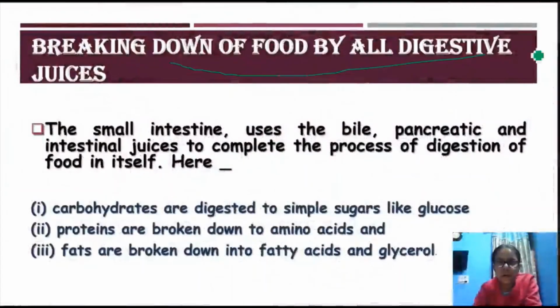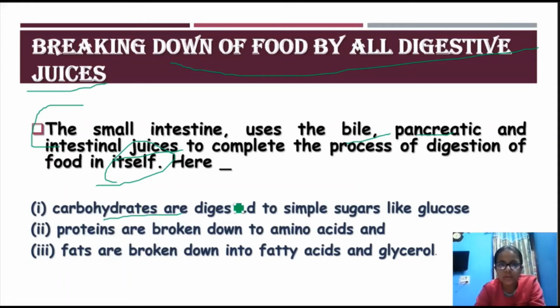So now let's move ahead. Breaking down of food by all digestive juices. The small intestine uses the bile juice, pancreatic juice, and intestinal juices to complete the process of digestion of food. Here carbohydrates are digested into simple sugars called glucose.